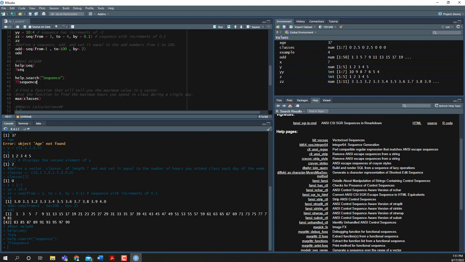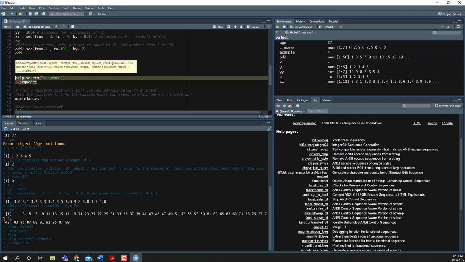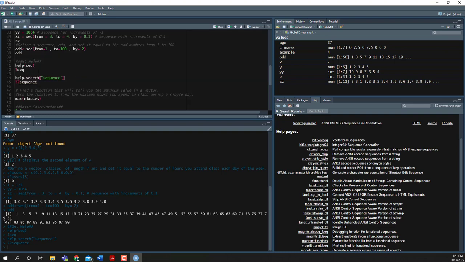In full transparency, R offers these functions for help, but I almost always use Google. And you'll find that you use Google a lot in this class, and that is perfectly fine. So if I were trying to figure out how to create a sequence in R, I would probably type something like, how do I create a sequence in R? And I'd put that in Google.